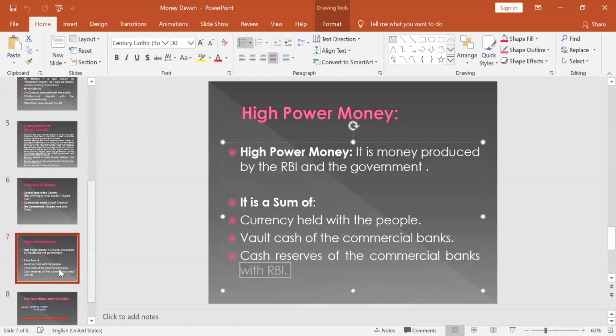It is referred to by H, high-powered money. It is referred to by H because it is compared to M, because cash reserves are part of H only, and serve as an actual base for the generation of the demand deposits. Clear? So all these were about money.